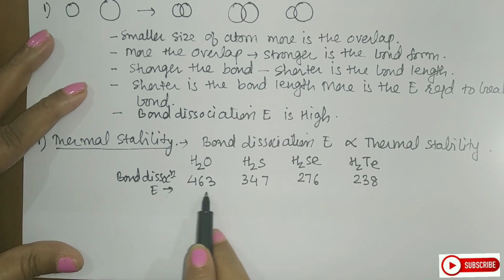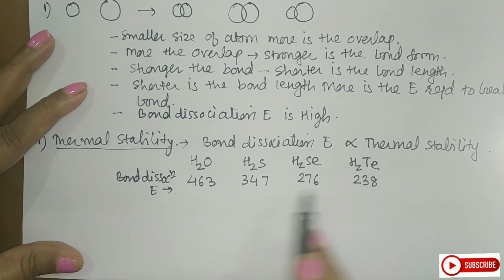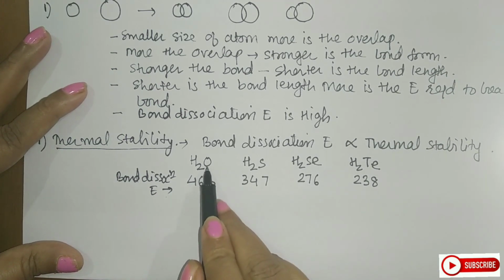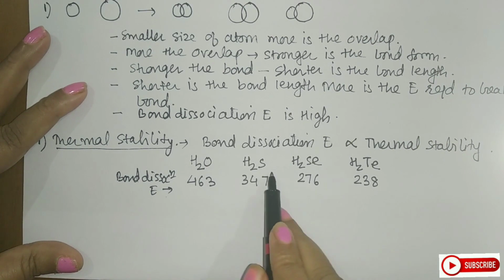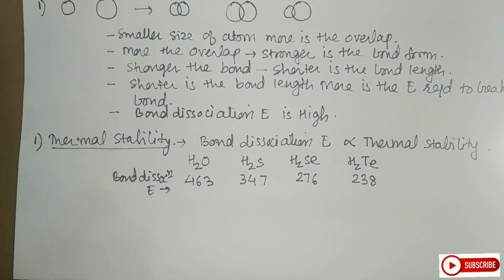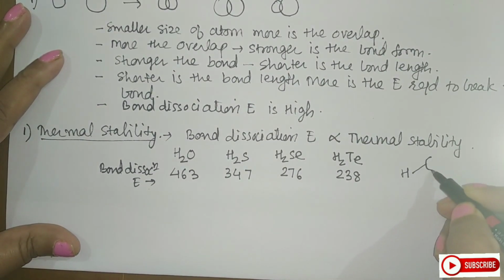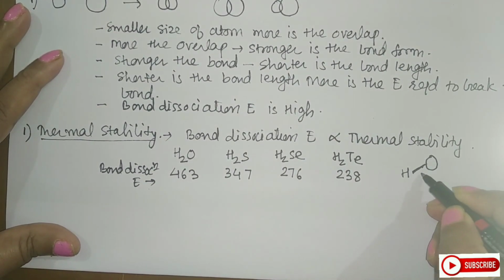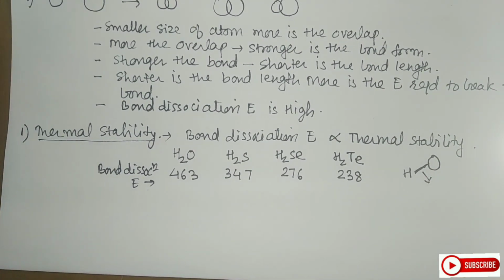Bond dissociation energy goes on decreasing as you move from this to this hydride. Now, why is it decreasing? Because the size of the atom is increasing. As the size of the atom is increasing, the overlap is less. As the overlap is less, the bond length strength between hydrogen and that particular element also decreases, and because of that, thermal stability decreases on moving down the group. And this is the reason.